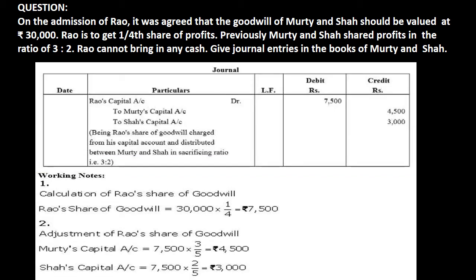Now after that we will pass the entry, and that entry is Rao's capital account debit, since Rao is not bringing his share of goodwill in cash. That's why we are taking it from his capital by debiting his account by rupees 7,500, and that amount is to be distributed to the sacrificing partners, to Murthy and to Shah in their sacrificing ratio, which is 3:2. And when we distribute it, Murthy will get 4,500 and Shah will get 3,000.